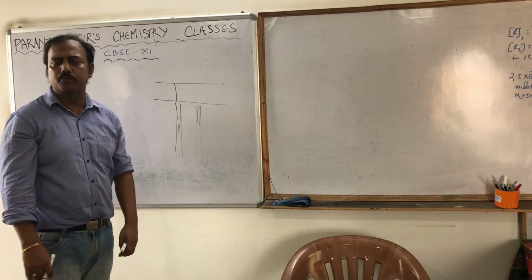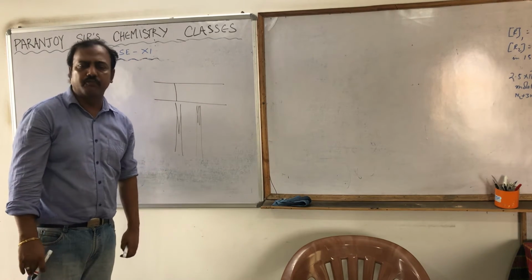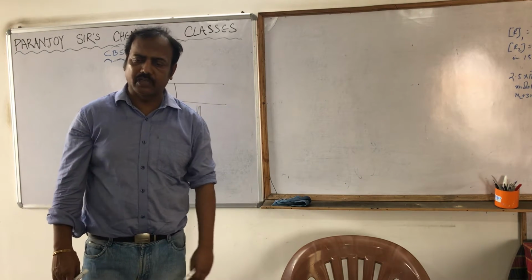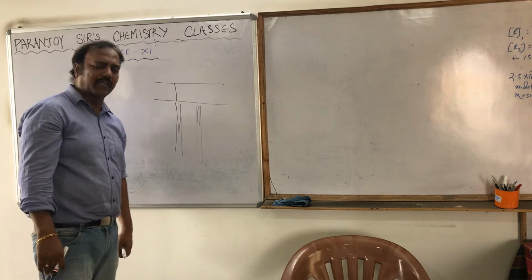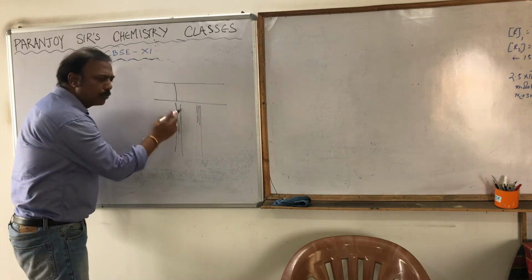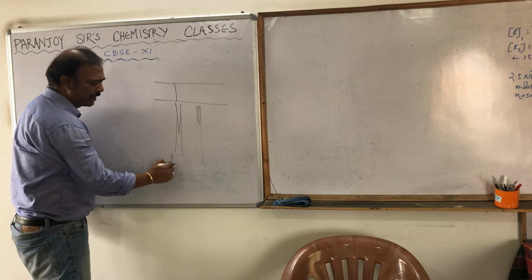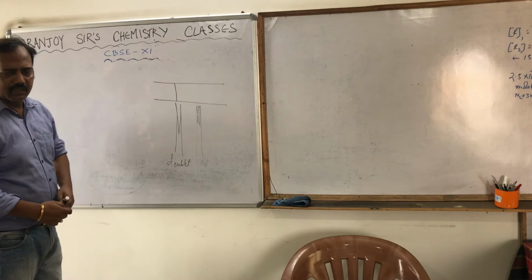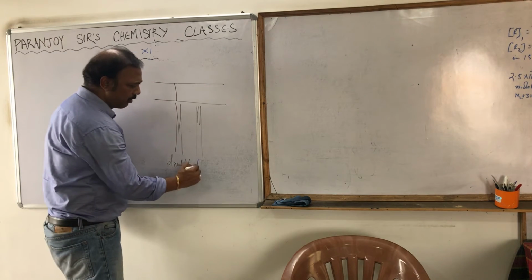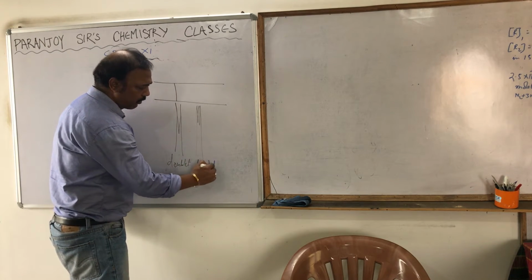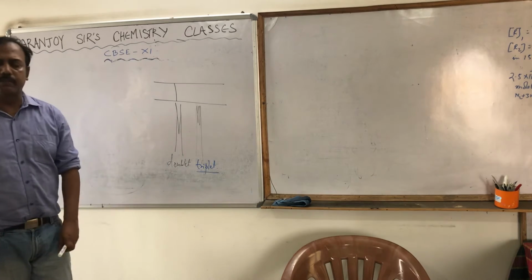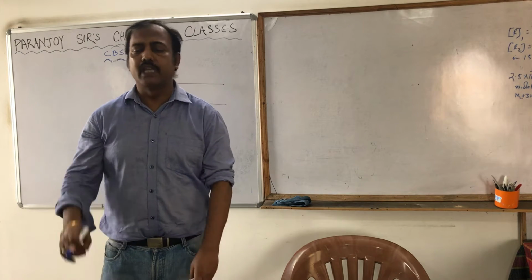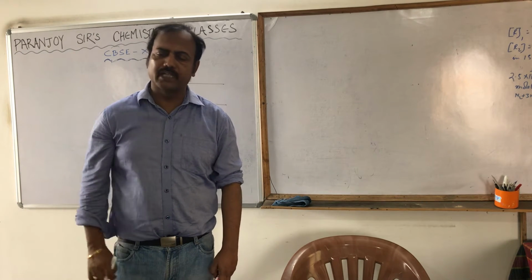It is split up into two or into three with the application of an electric field or magnetic field. That splitting up into two parts is called doublet formation. From the word itself you can understand that. The splitting up into three parts is called triplet formation. So doublets or triplets are formed due to the influence of an electric or magnetic field.